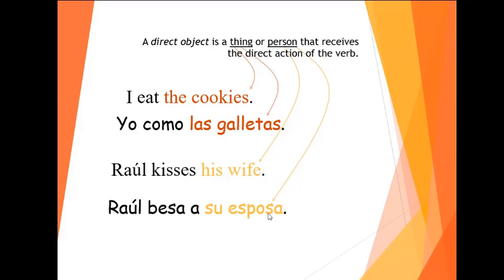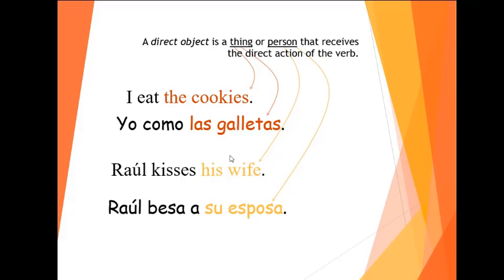I visit my grandma. Visito a mi abuela. Beso a mi novio. I kiss my boyfriend. I see the teacher. Yo veo a la profesora. You're gonna always have an a there before a person and after a verb. That's the personal a, personal a.